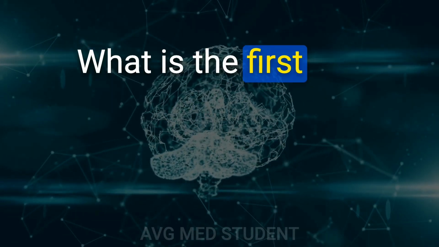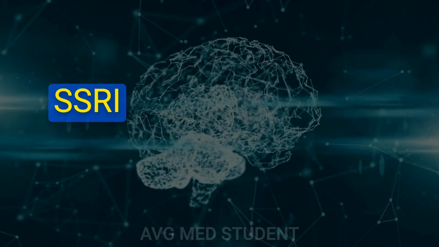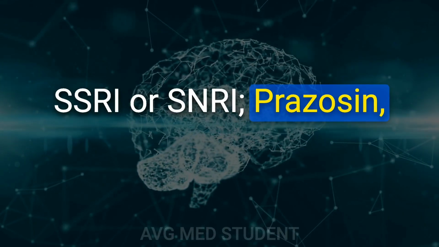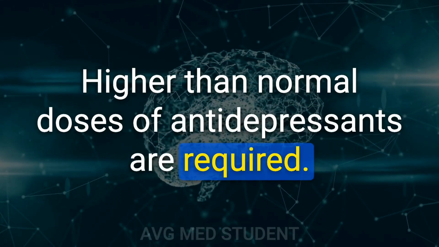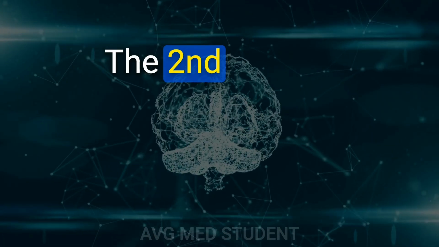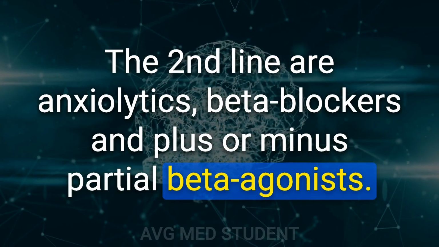15. What is the first-line pharmacotherapy for post-traumatic stress disorder, PTSD? SSRI or SNRI, prazosin to improve sleep. Higher than normal doses of antidepressants are required. Buspirone can be helpful. The second line are anxiolytics, beta blockers, and plus or minus partial beta agonists.